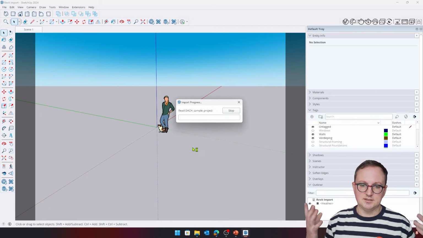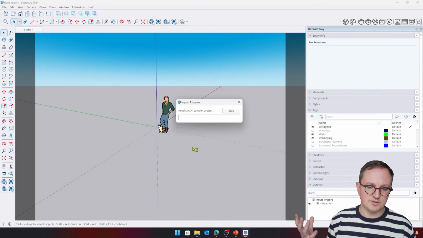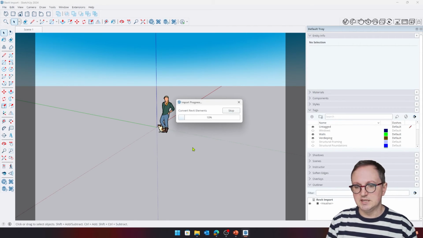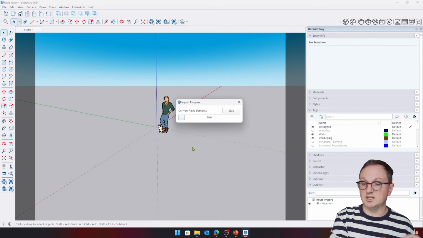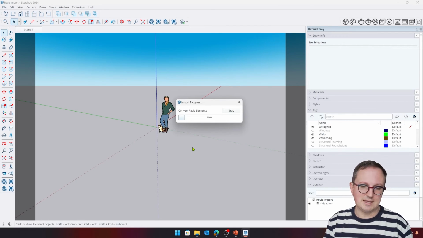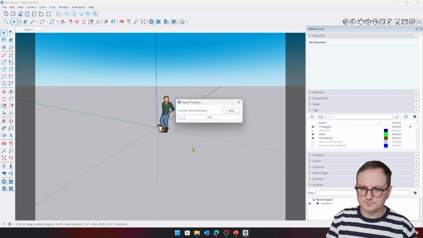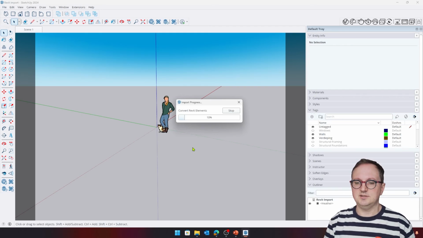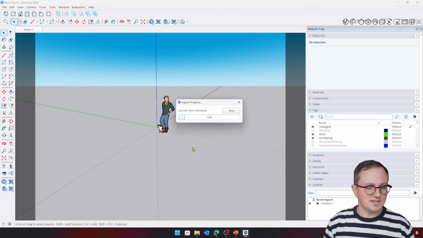SketchUp's going to go through that RVT file. It only works with RVT files. It doesn't work with families. It's intended for those projects, and it's going to convert those native Revit files into kind of native SketchUp objects. So it shouldn't take too long for this to happen, despite it being a reasonably large file. It's about 135 meg, which is fairly big. And that file actually contains images and other stuff in the Revit project.